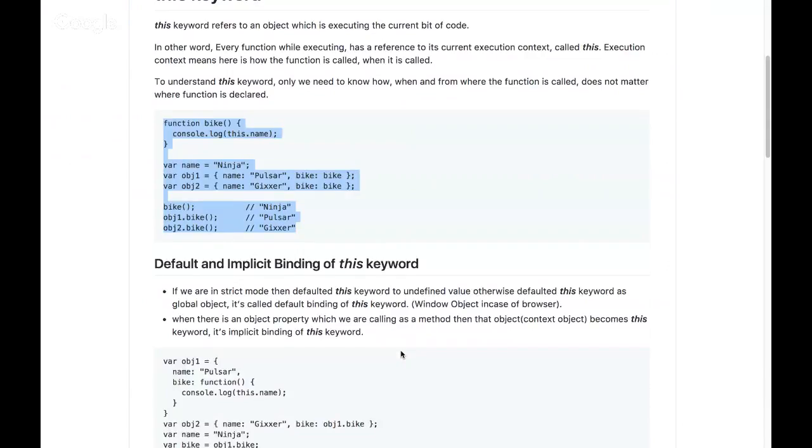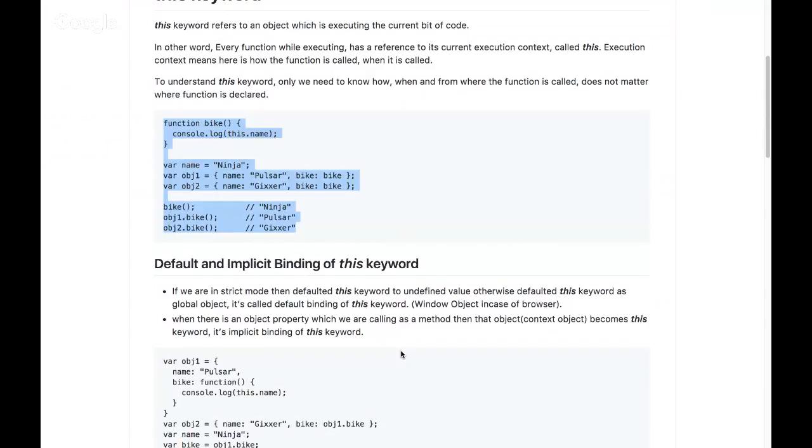Whatever we saw now are two of them, the default and implicit binding of the this keyword. There are four different ways this keyword can get bound. One is default binding, which is global. If there is no other context for this keyword, it's going to be the global context, and the global in browser is nothing but window.